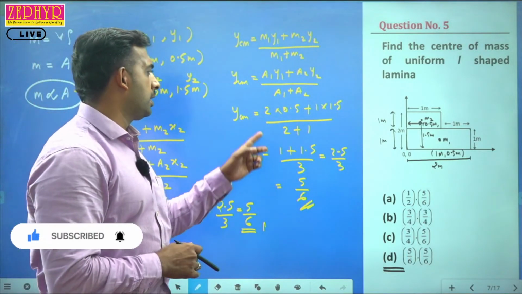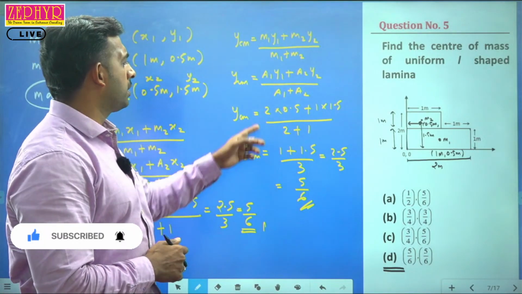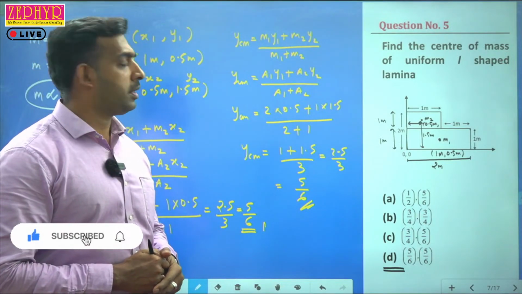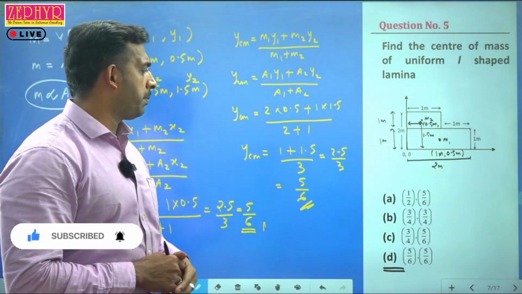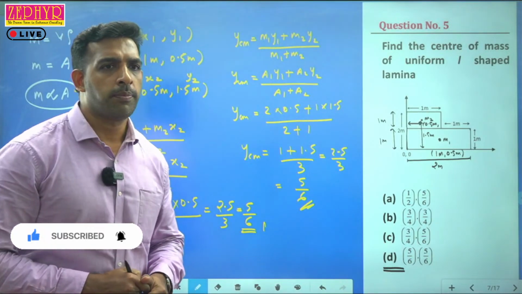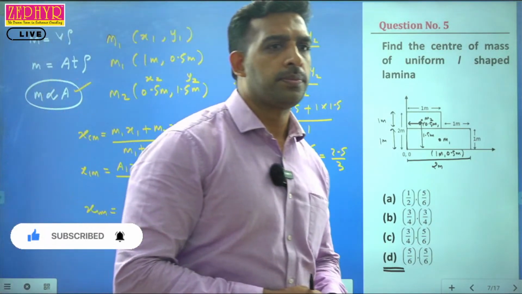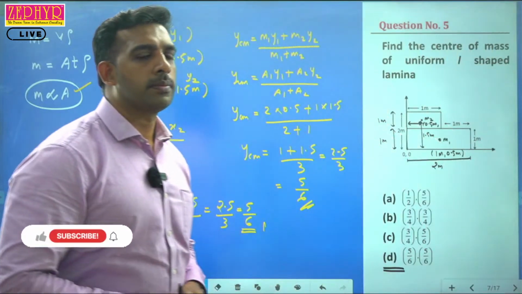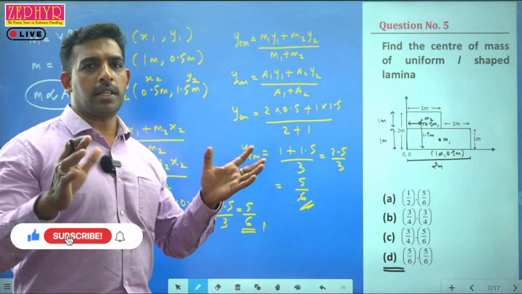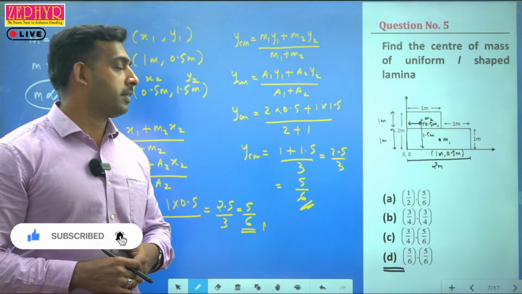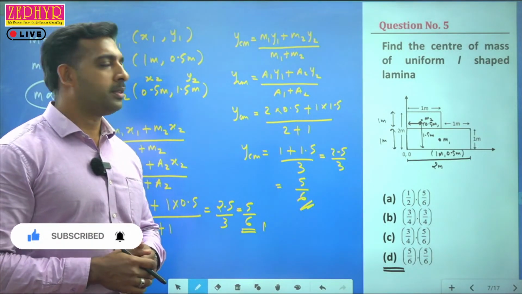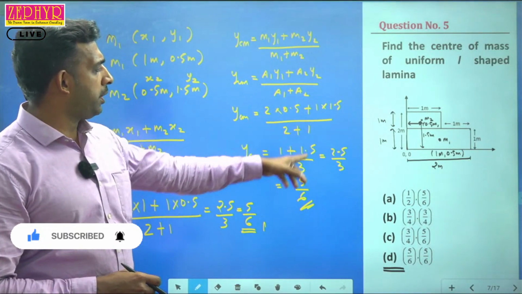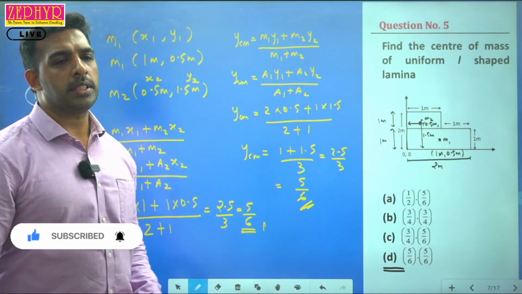Sorry, this is a small correction. I mistook the value as 2 plus 0.05. So it is 2 into 0.5, which is 1, plus 1.5, divided by 3. 2.5 divided by 3 is 5 by 6. Correct. So it's a careless mistake. Understood how the mistakes are coming in this. So sorry for that. So we'll be getting 2 into 0.5, it is 1 plus 1.5 divided by 3. 2.5 by 3 is 5 by 6 itself.